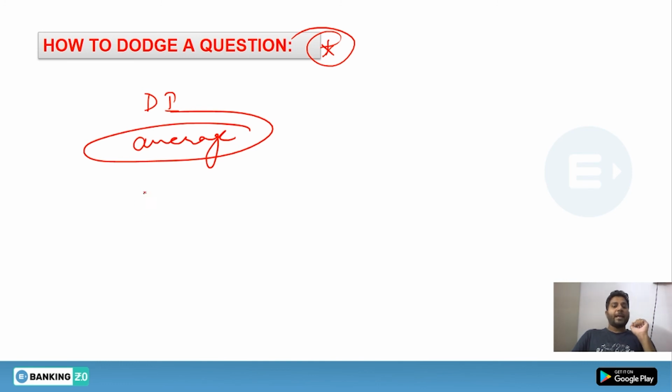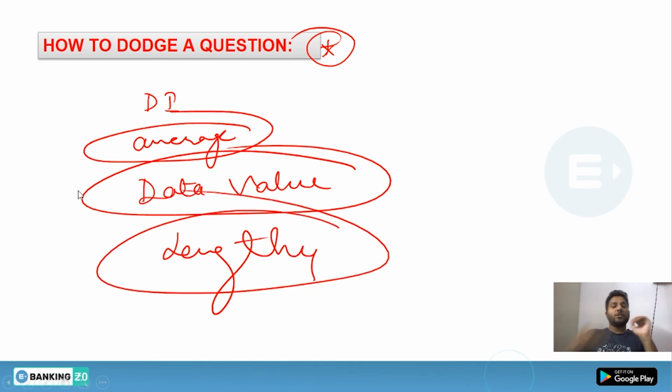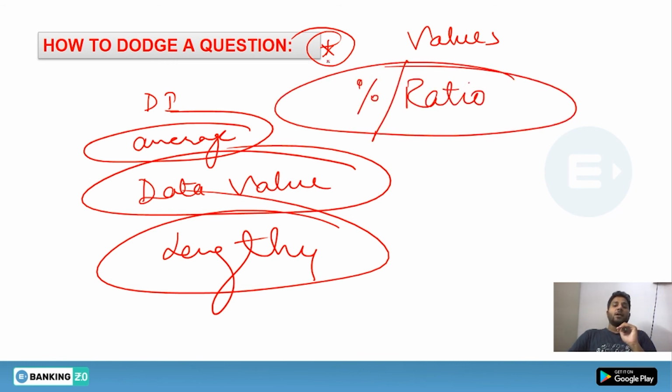If the options are all in values, that means your question is a lengthy one. But you cannot afford to lose any question based on percentage or ratio, because if you lose those, you will not be able to clear the DI. You should remember that.